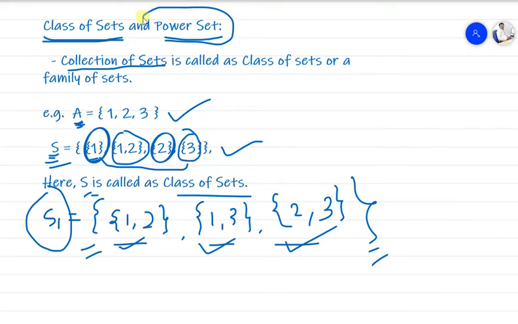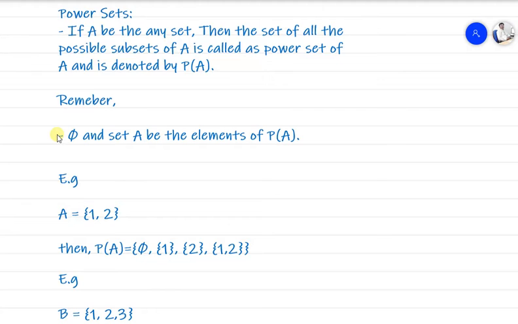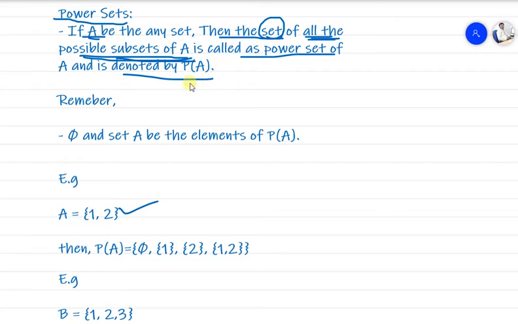Now we'll see the power set. What exactly is meant by power set? For example, we have a set A. Then the set of all the possible subsets of A, first we have to find all the possible subsets of set A, and then from those we have to prepare one set. All the possible subsets of set A together are called the power set, and it is denoted by P(A).